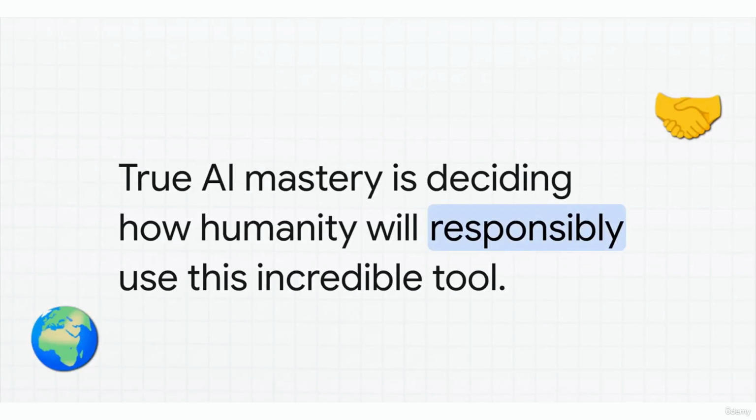And that brings us to our final takeaway for this explainer. True AI mastery isn't just about memorizing how a neural network backpropagates or knowing exactly how a transformer works. It's really about deciding how humanity is going to responsibly wield this incredible tool. Are we going to let the algorithm passively shape our future, or are we going to proactively shape the algorithm?